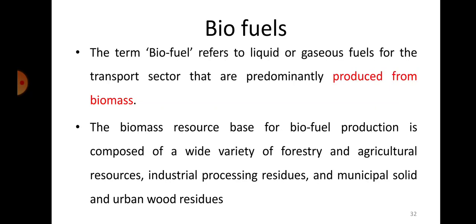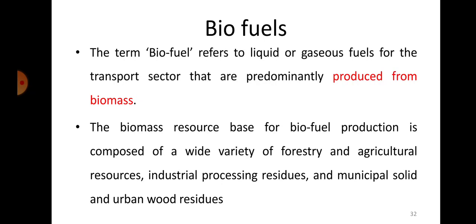Okay. Next one is biofuels. So what do you mean by biofuels? The term biofuel refers to liquid or gaseous fuels for the transportation sector that are predominantly produced from biomass.